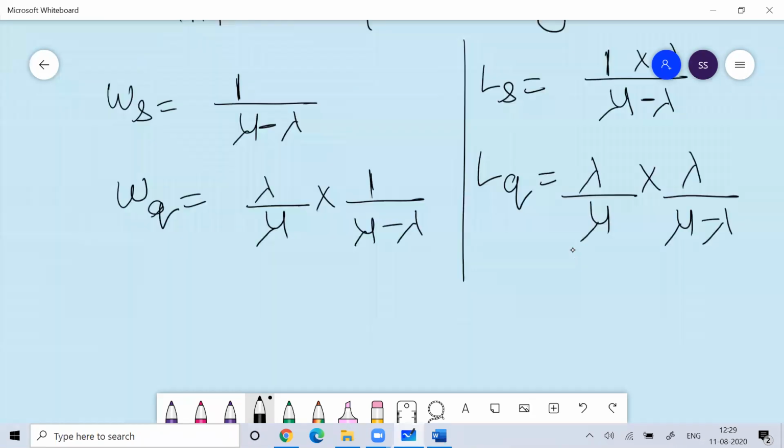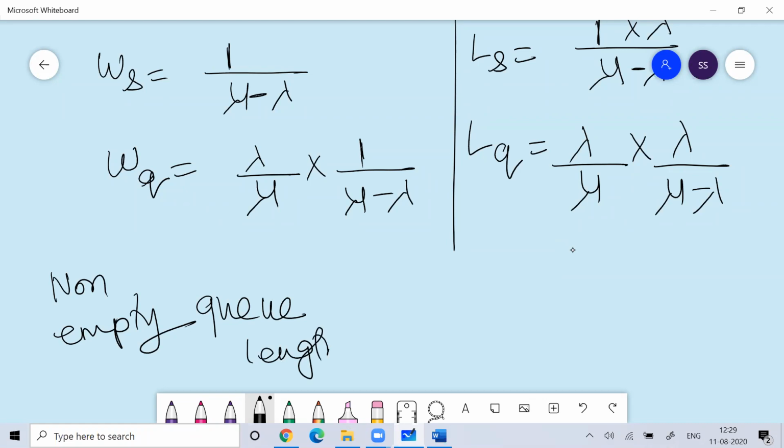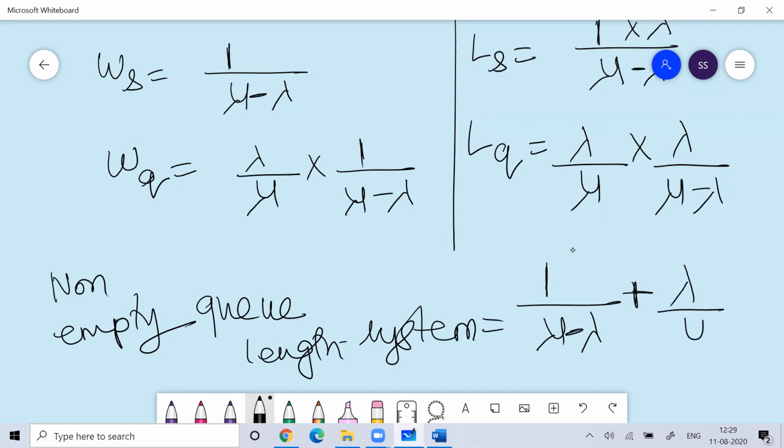If I talk about non-empty queue length in the system, that is equal to lambda plus lambda by mu.